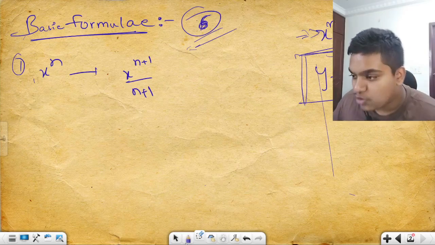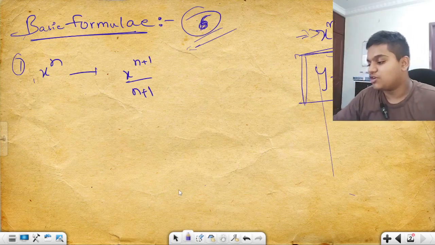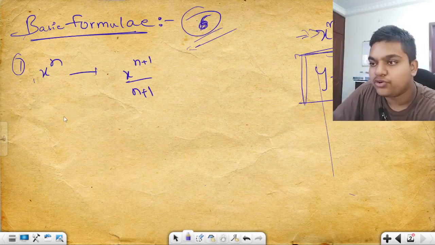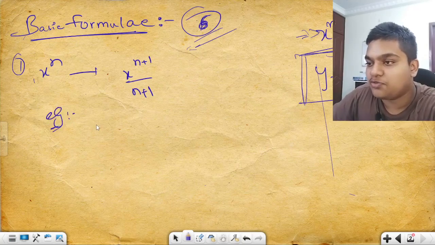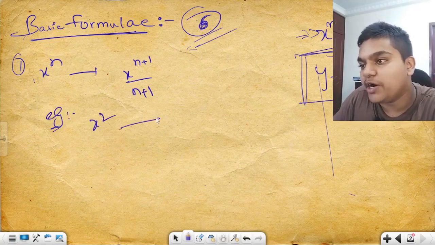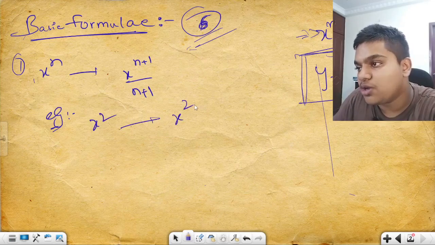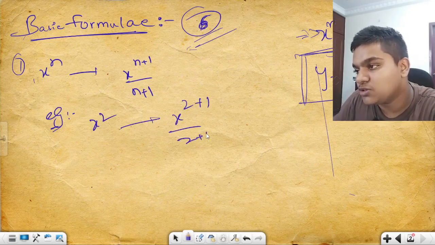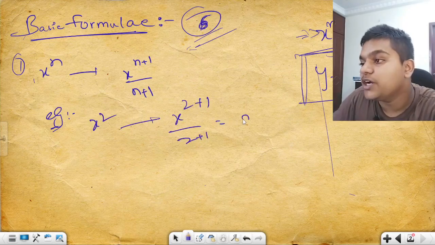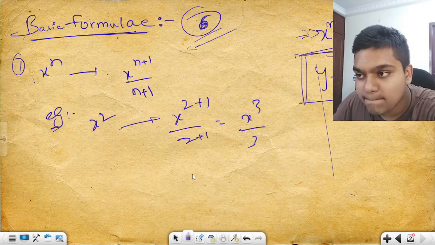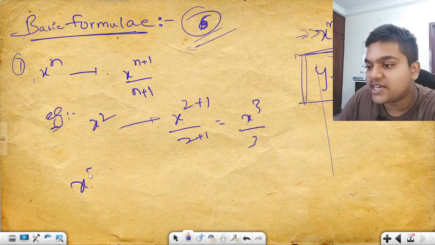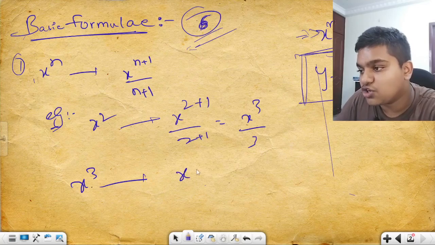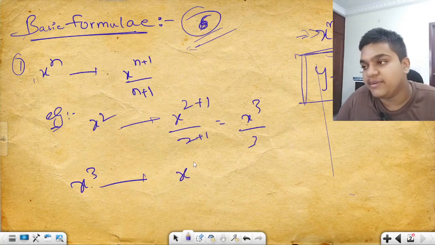Okay, let us try some questions. First one I will be doing for you. Next you have to solve. If it is x square, then what it becomes? x to the power 2 plus 1 by 2 plus 1. It becomes x cube by 3. Got it? If it is x cube only, tell me the value.